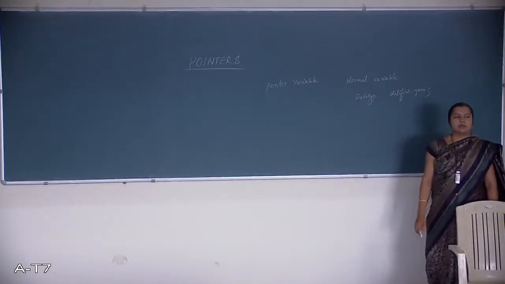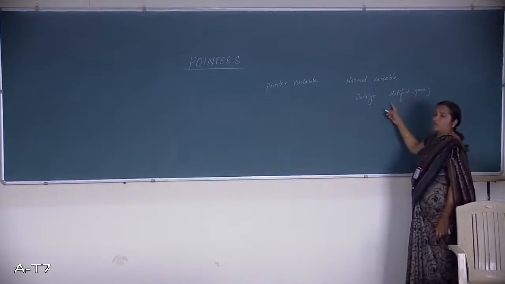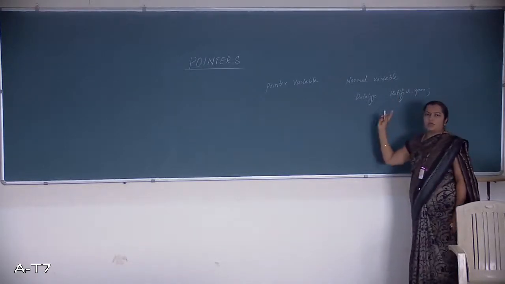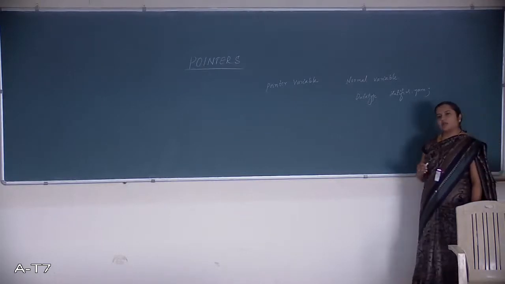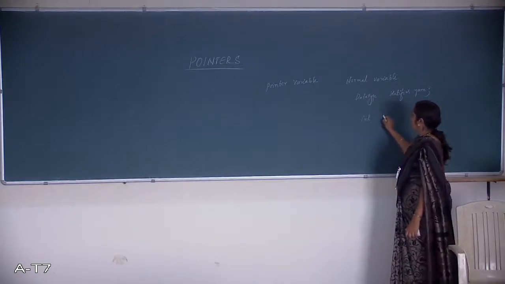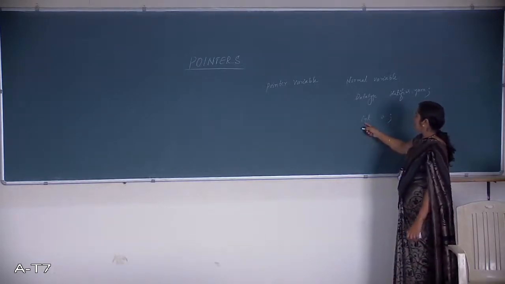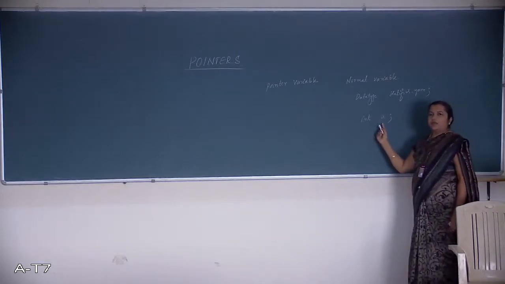The data type can be int, float, character, double, and this identifier name refers to the variable name, such that it is the name of the variable. It should be valid. Hope you are all aware of the rules. All those 5 rules you need to keep in mind while declaring the variable. What is the use of declaring a normal variable or ordinary variable? What does it contain? For example, if I declare int A, int is the data type and A is the name of the memory location, that is a variable, the name of the variable.